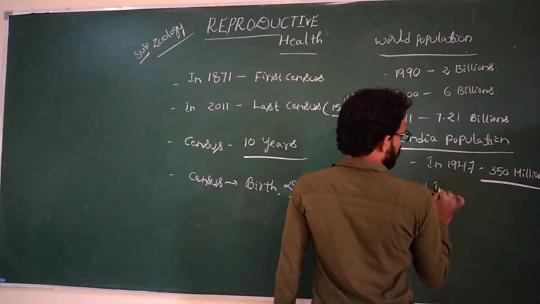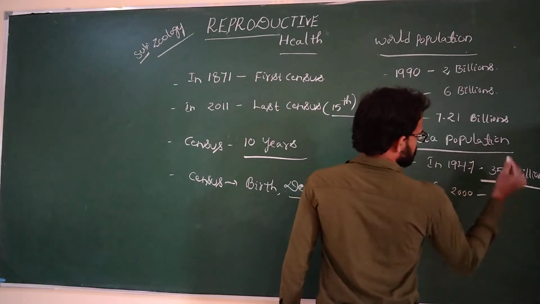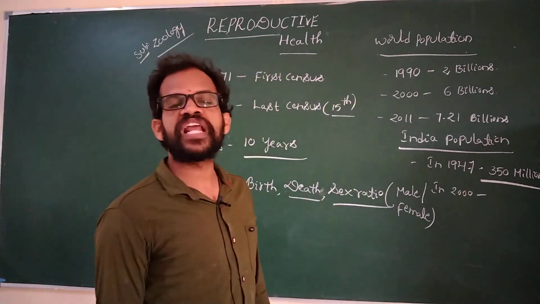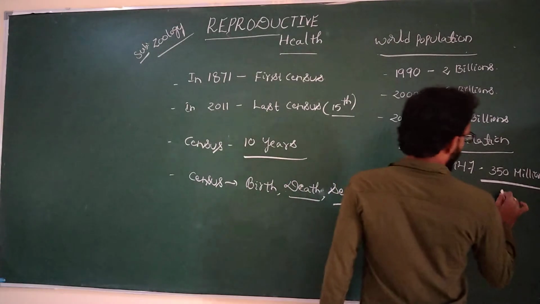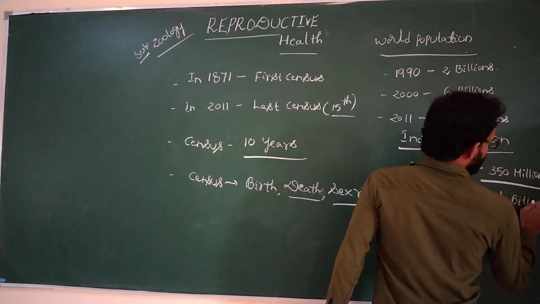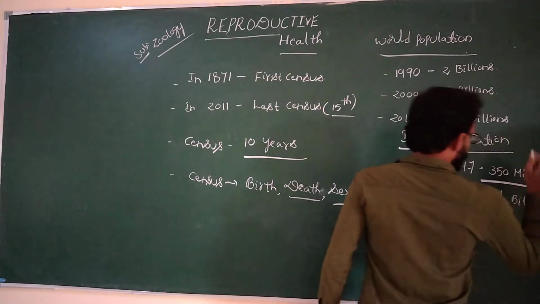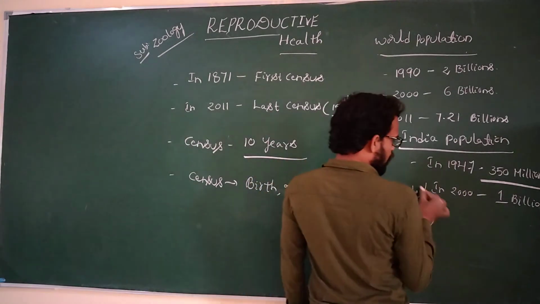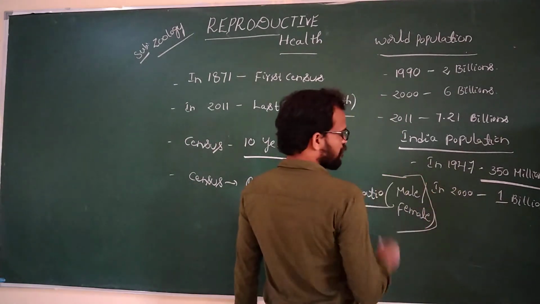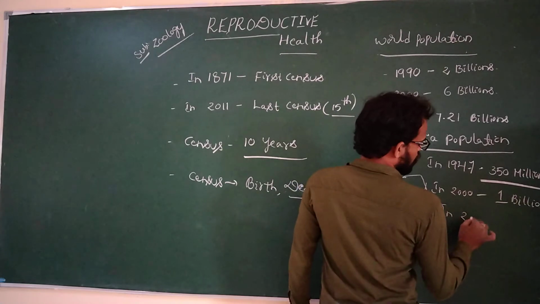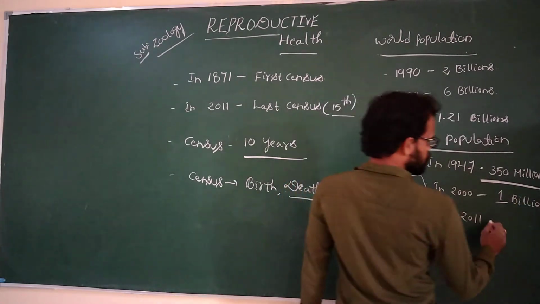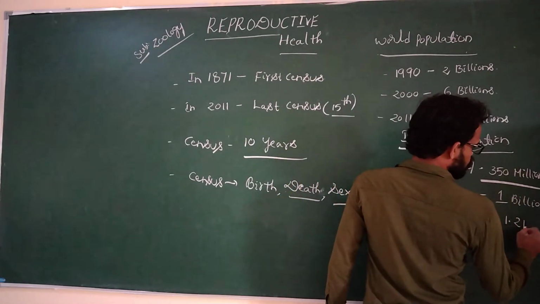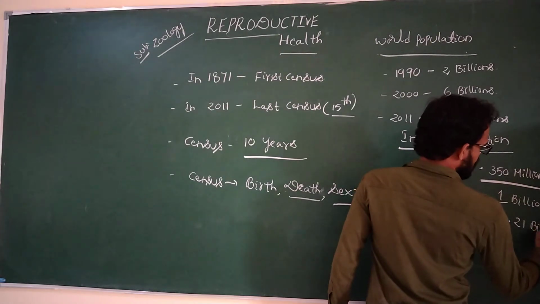In the year of 2000, India population is 1 billion. In 2011, it is 1.21 billions.